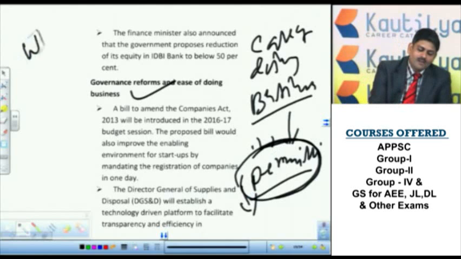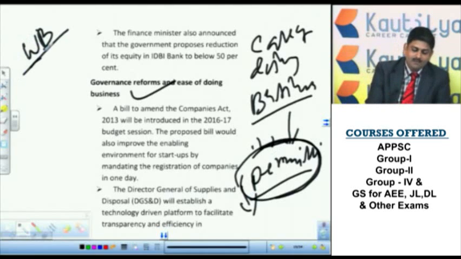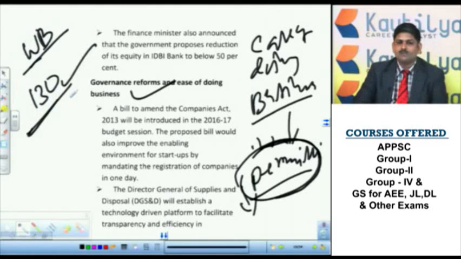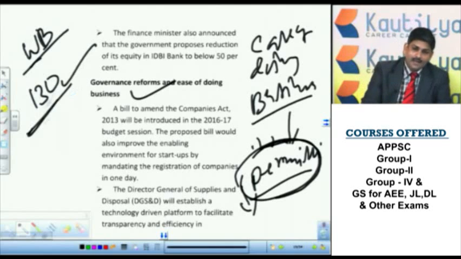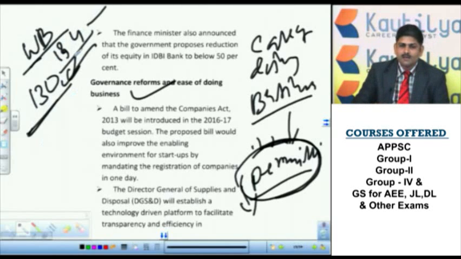So the World Bank gives the rank every time. This time, India's rank is 130. You remember, this is very, very important. According to the World Bank ease of doing business index, what is the rank of India? 130. Earlier, that means last year, the rank was 134. Now the rank has improved by 4 places. That means India has created a favorable environment for business.